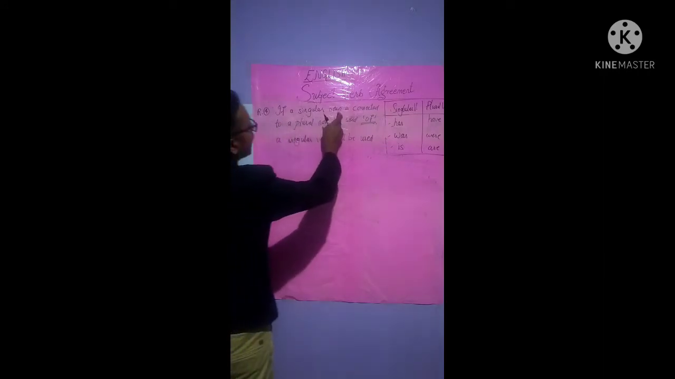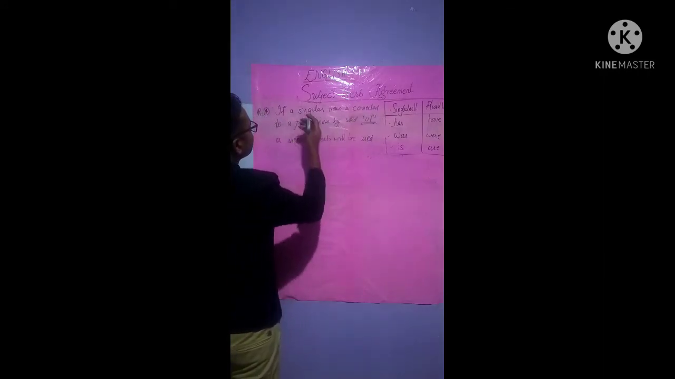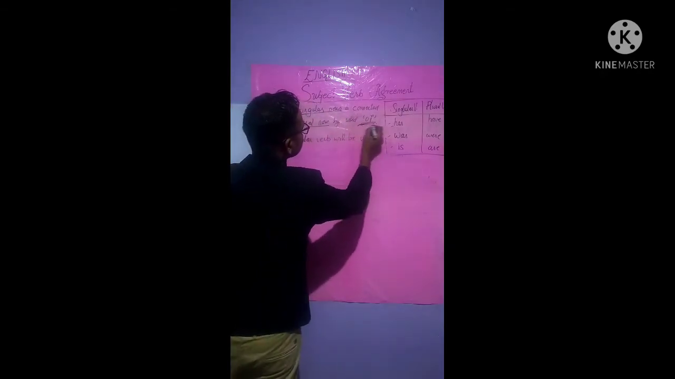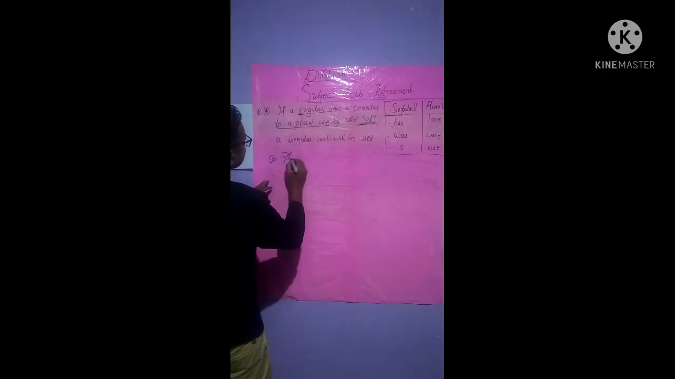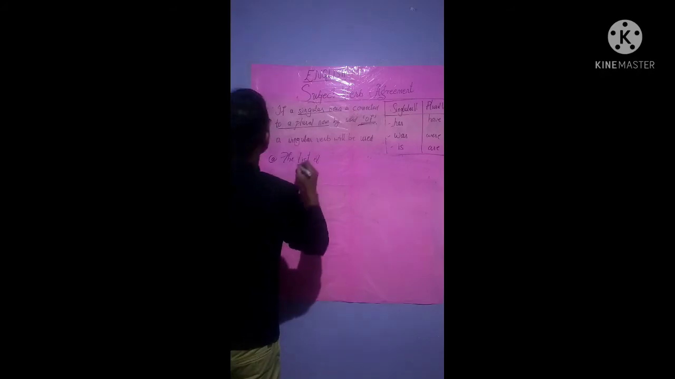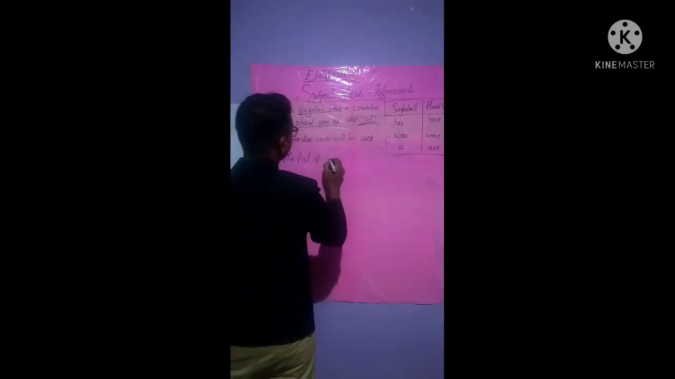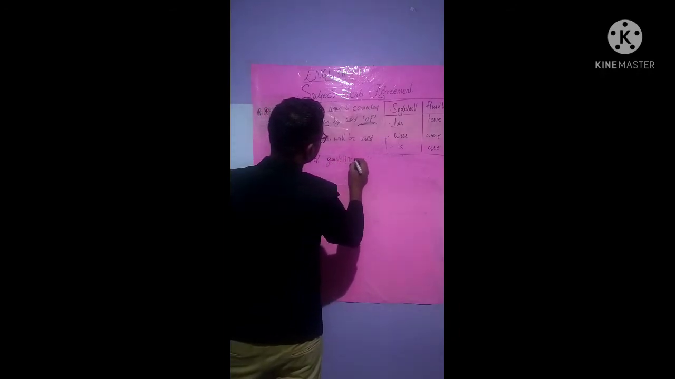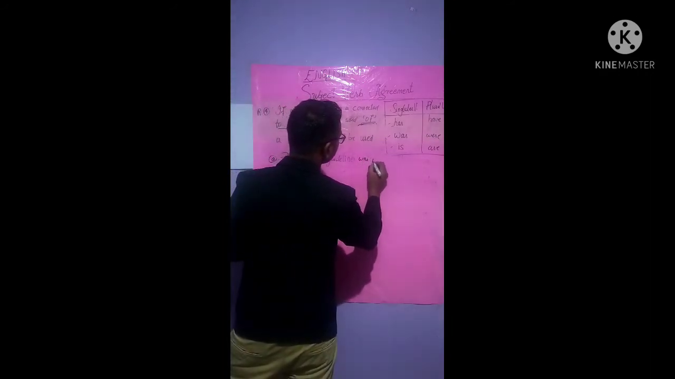Now what does rule 4 say? If a singular noun is connected to a plural noun, to be noted, a singular noun connected with a plural noun with the word of, a singular verb will be used. Now an example of it will be, see, the list of guidelines was prepared, all right?